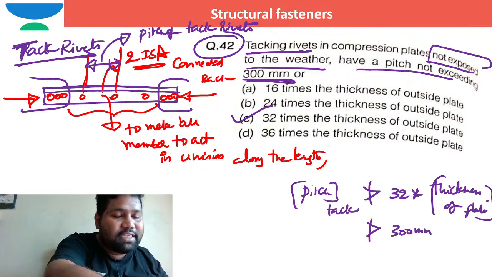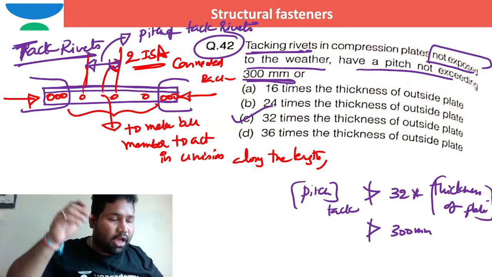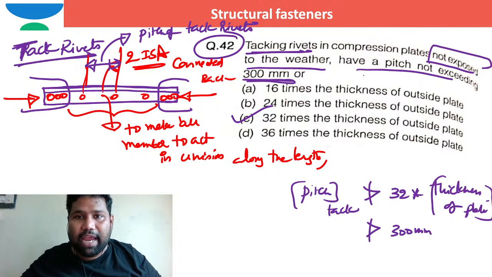But some people will say, sir, is there any clause especially here? This is for plates, when tacking rivets are attached in compression.